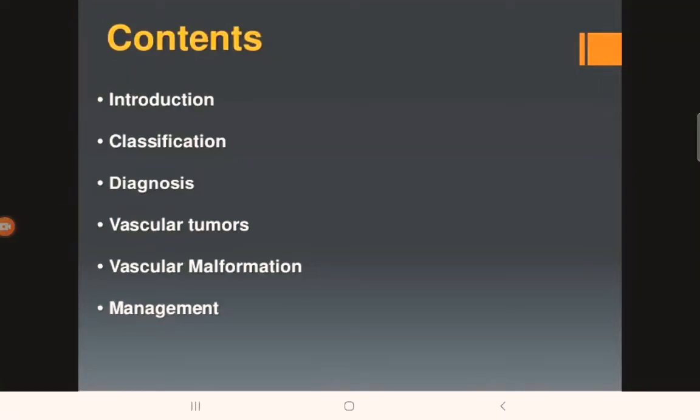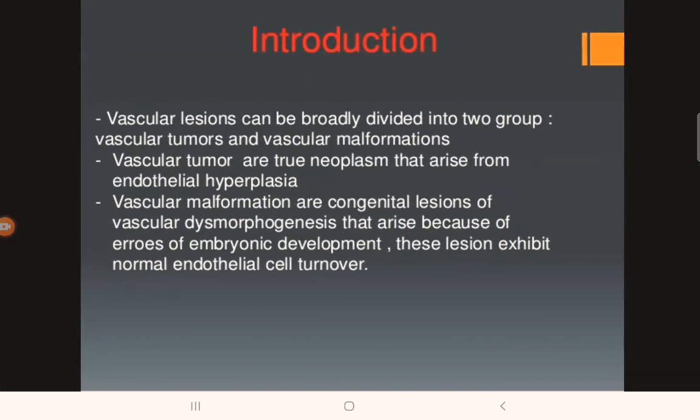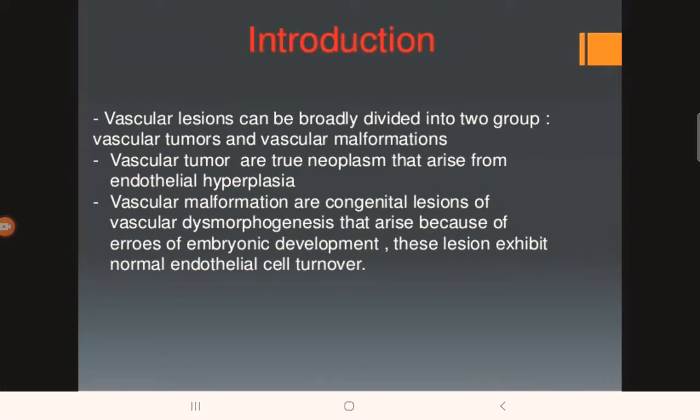In this video, we will study about the vascular lesions of the head and neck region. The contents are introduction, classification, diagnosis, vascular tumors and vascular malformations, and lastly, the management part. Coming to introduction, the vascular lesions of the head and neck can broadly be divided into two groups.